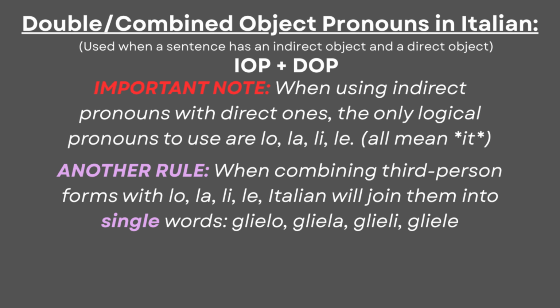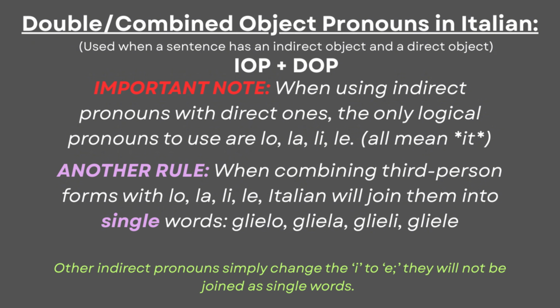When combining third-person forms with lo, la, li, le, Italian will join them into single words. Glielo, gliela, glieli, gliele. Other indirect pronouns simply change the I to E, but they will not be joined as single words. This rule applies only to third-person pronouns, because indirect pronouns come first.